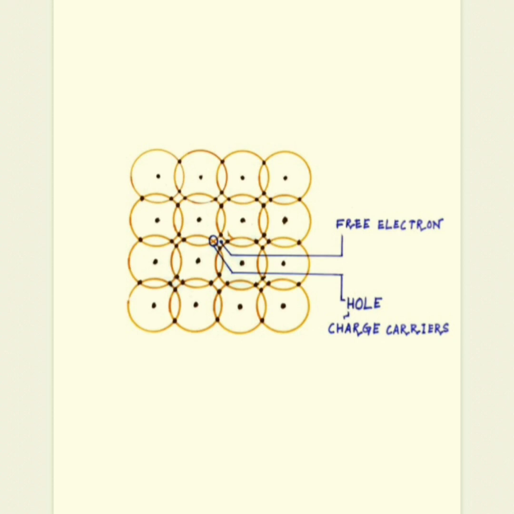Now, when some amount of heat is provided, due to thermal agitation, one of the electrons in the valence band gets a high amount of energy and goes into the conduction band, thus forming a free electron. This free electron will help in conducting current. In this process, the atom's valence band falls short of one electron, and that empty place is known as a hole. This hole and the free electron are called charge carriers because they both help in the flow of current.